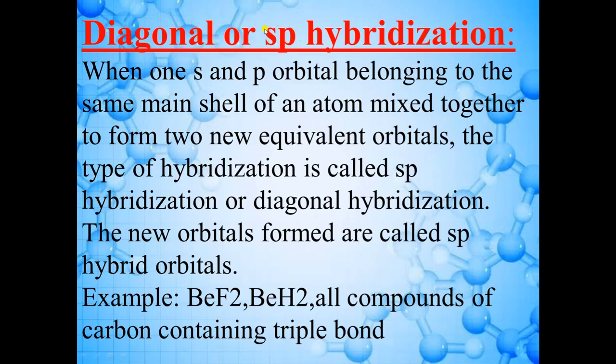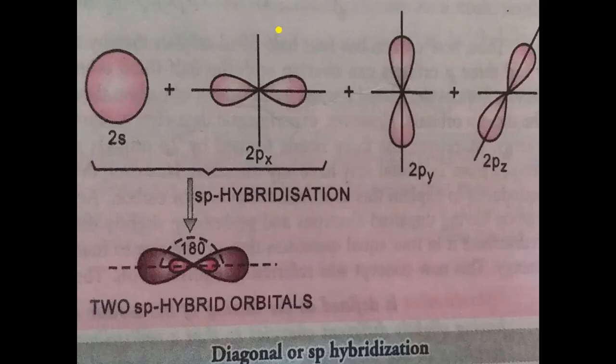So two orbitals will mix together and form two new hybrid orbitals. Here we have 2s, 2px, 2py, 2pz. Out of these 4 atomic orbitals, only 2 will participate in hybridization, 2s and 2px. As 2 atomic orbitals are participating, how many hybrid orbitals will form? 2 hybrid orbitals. One hybrid orbital is present here and the second is present here, and the angle is 180 degrees, so this will form a linear shape.